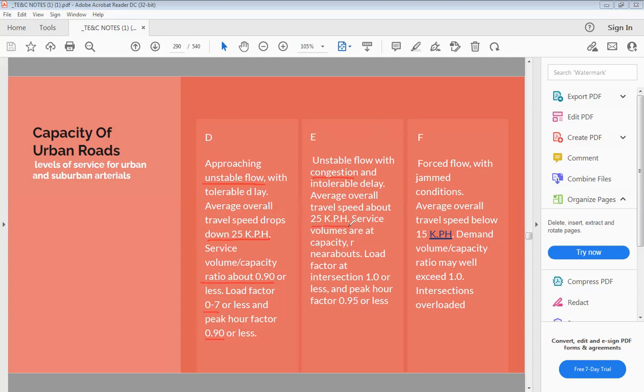Speed is about 25 kmph and volume to capacity ratio is also increased here. And last level of service is F, there is a forced flow with traffic jam conditions, where you can find the speed drops to 15 kmph and volume to capacity ratio will exceed beyond 1.